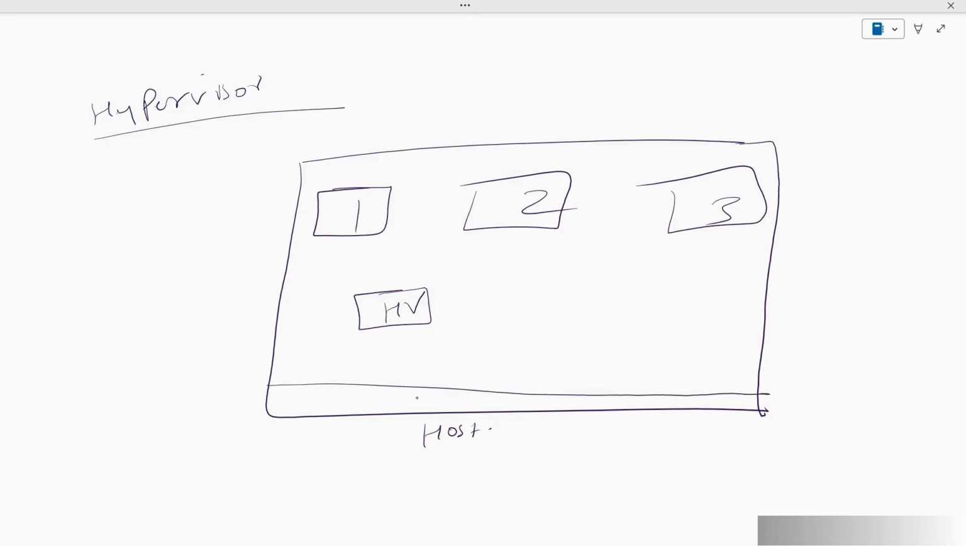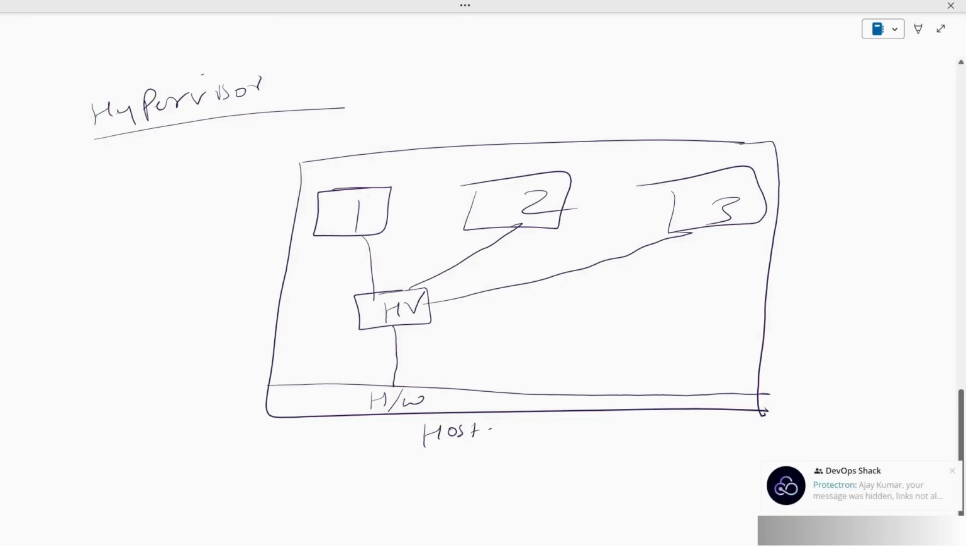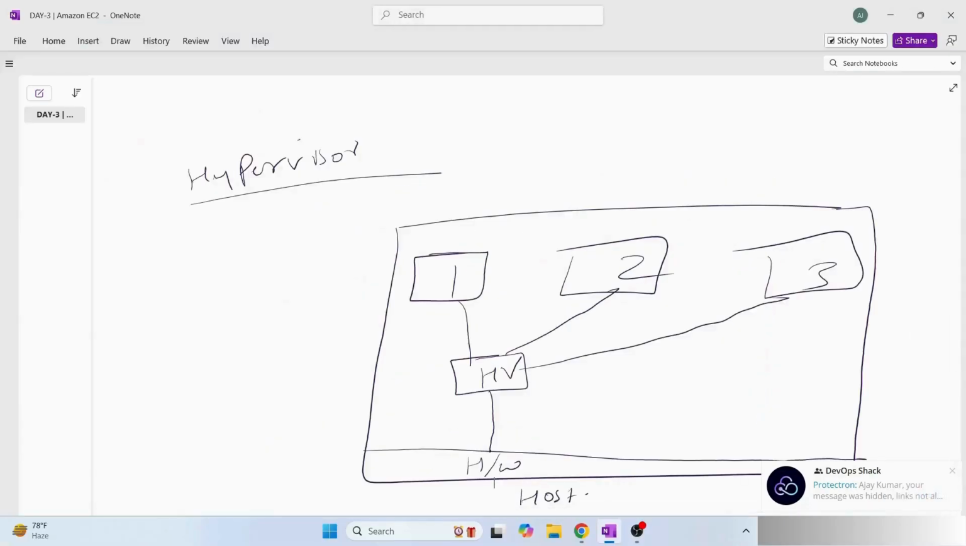Now this hypervisor is the software that is going to sit between the host hardware resources that we have, like RAM, CPU, storage, and it is going to be the one to manage how much RAM and how much CPU will be given to those virtual computers. Let's say this is my hardware layer, so this hypervisor will be sitting between these virtual machines and the hardware of the host machine, deciding how much RAM, how much CPU, how much storage will be given to the virtual machines that we created.